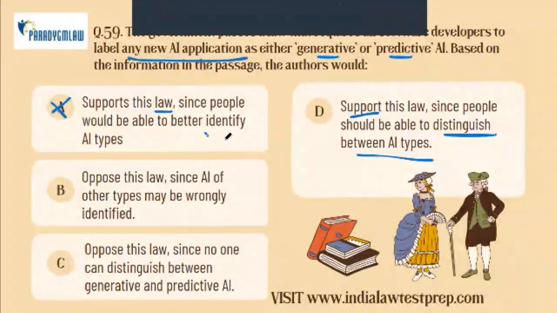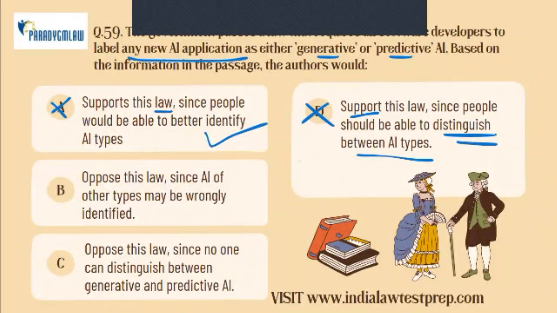Here we're talking about identifying AI types. Here we're talking about how to distinguish one from the other. Now, yes, true, people should be able to distinguish, but does bringing a law really help? Because what the law does is force these software developers to make a choice between these two kinds. They'll say either classify it as generative or predictive, so we can distinguish what AI it is. What if it is neither? So therefore, D is wrong.